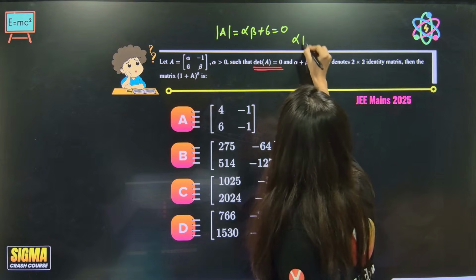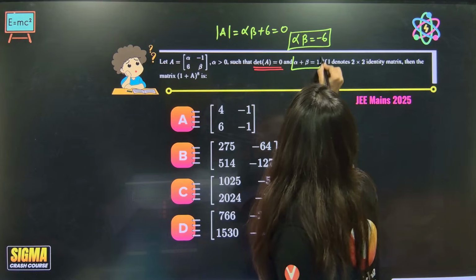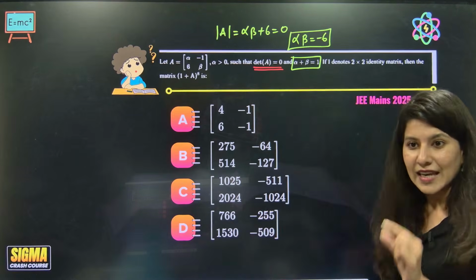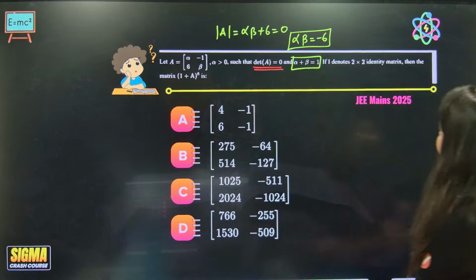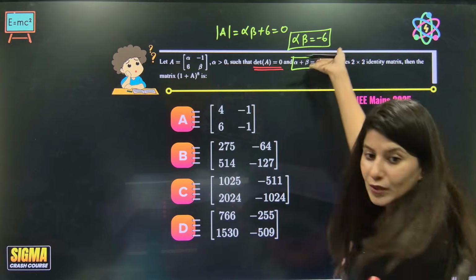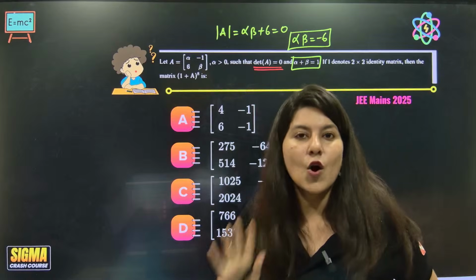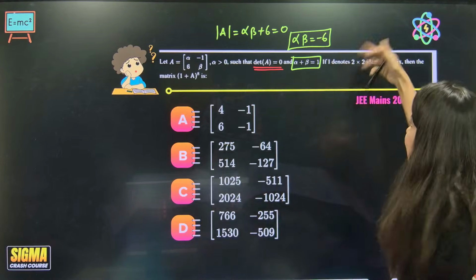That means alpha beta is minus 6. And alpha plus beta is equal to 1 is also given. Can you tell me the value of alpha and beta? You don't have to solve the equation, just observation will give you alpha and beta.